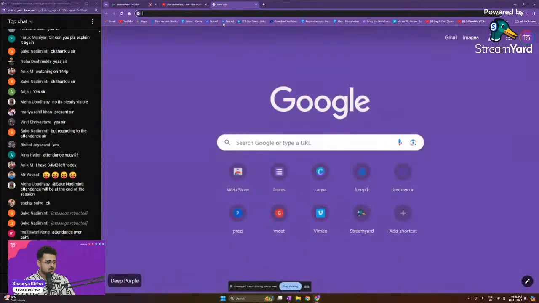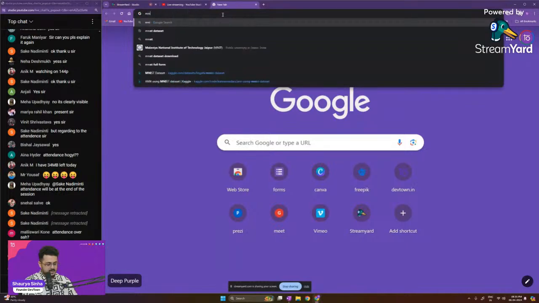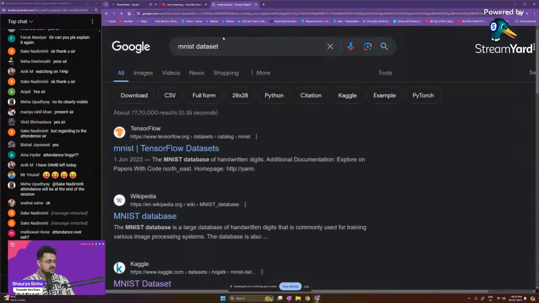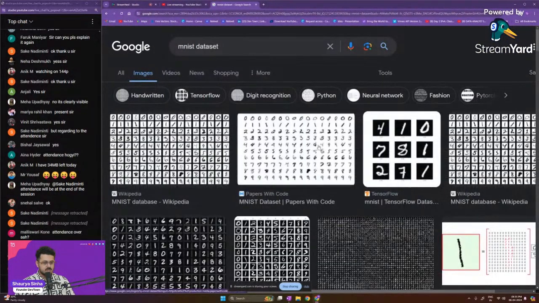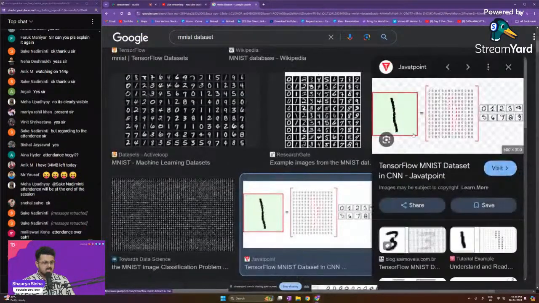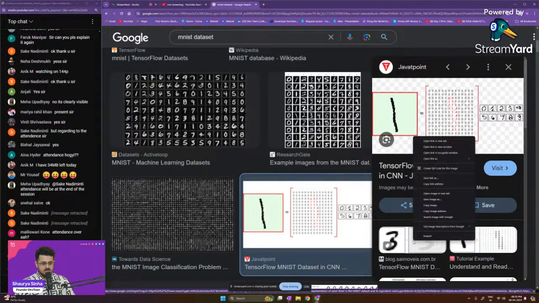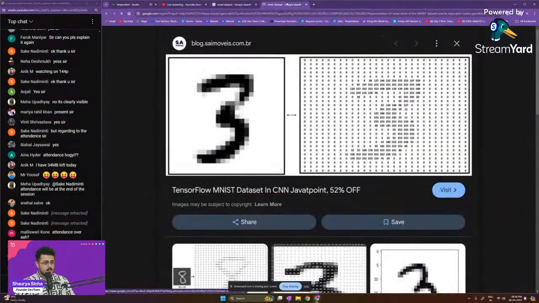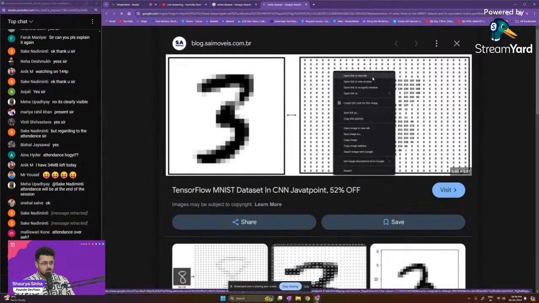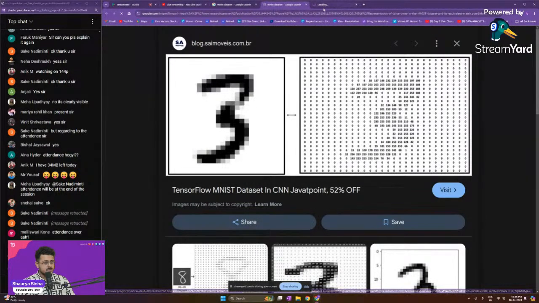Let us go here and go with the MNIST dataset. Let's go to images. This is a good example to make you guys understand. Let's take this up. I'm not able to see things clearly. Open image in a new tab.